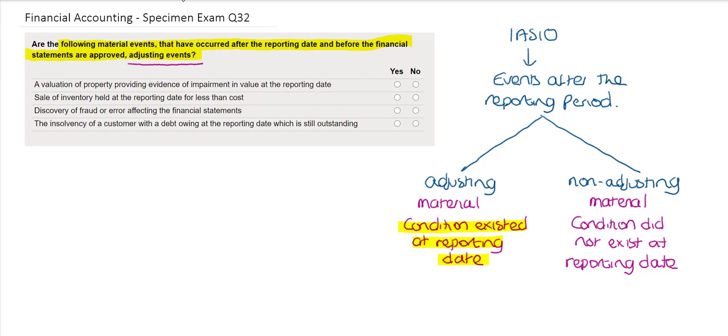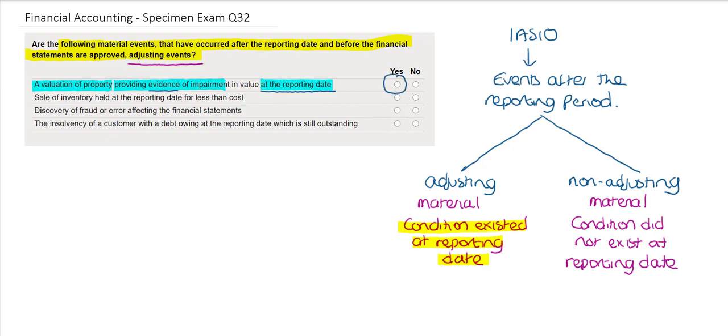Looking at these events individually, the first one is where there is a valuation of property providing evidence of impairment in value at the reporting date. We can see that there is evidence that this was at the reporting date, and so yes, it should be an adjusting event.